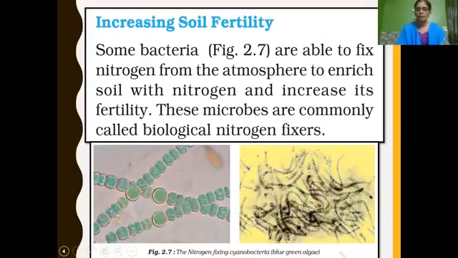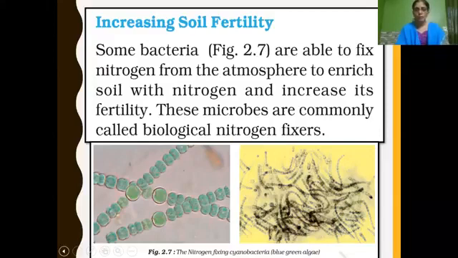Where do rhizobium bacteria live? They grow in the root nodules of leguminous plants. This we have learned in the first lesson, crop production, isn't it, children? Rhizobium bacteria convert atmospheric nitrogen into compounds of nitrogen and fix it in the soil. Then the plant can utilize this nitrogen. Plant roots absorb nitrogen, which is very essential for their growth.